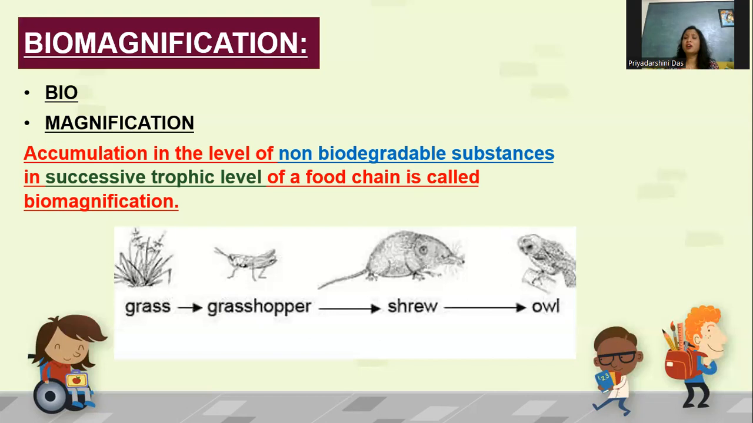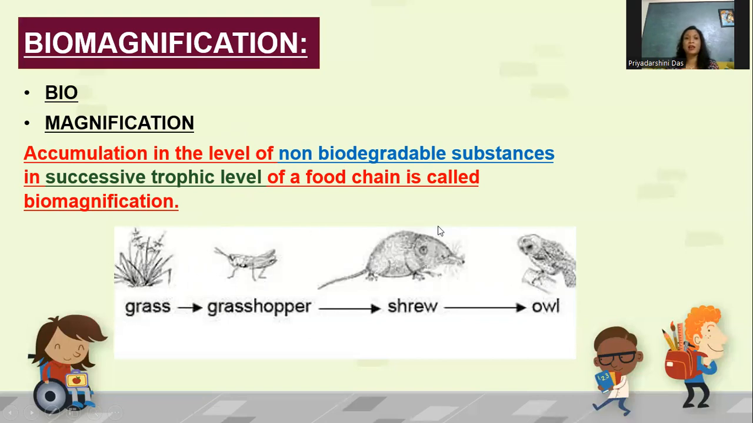So when these non-biodegradable substances get accumulated through the successive trophic levels of the food chain, we have already learned about the food chain. You can see I have depicted one food chain here: grass, grasshopper, squirrel, and owl. As the non-biodegradable substances are not broken down, they move in the food chain from the lower trophic level to the higher trophic level, from the producer level to the primary consumer, then the secondary consumer, and then the tertiary consumer.